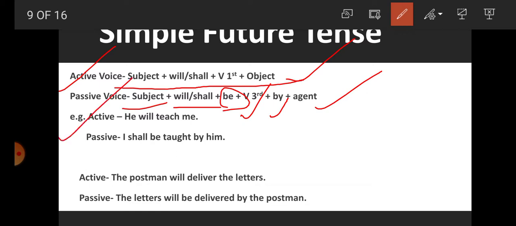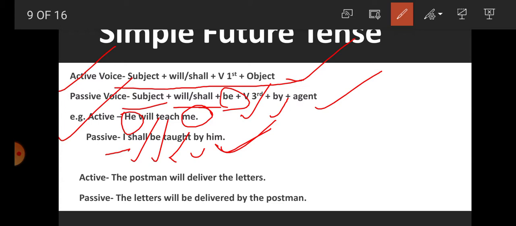Now for example, he will teach me. Here, student, he will teach whom? Me. So me is what here? Object. So me changes into the subjective form I. For I, what will be the helping verb? Shall. Then after be, then teach V1, V3 is taught. Then the preposition by, and after that, what will be the objective form of he? Him. So the passive will be: I shall be taught by him.